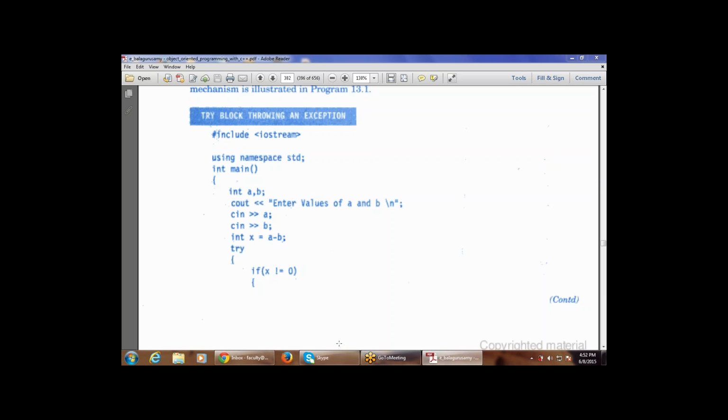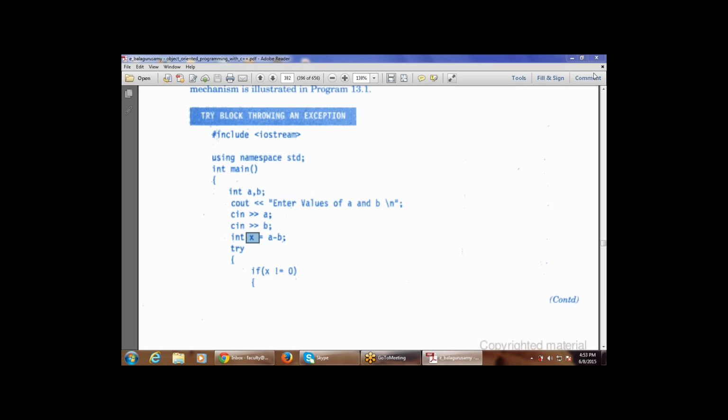So there is a try block that is used. First of all, the main function will start, then take two variables, A and B, then simply print on the screen "entering the value", that is, taking the values of A and B from the user, then scanning them into memory. Then int x equals A minus B, that is, the B value will be subtracted from A, and it is stored in the new variable x.